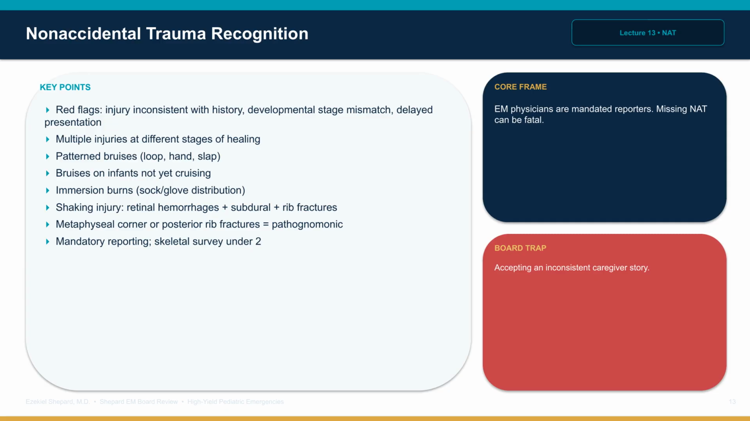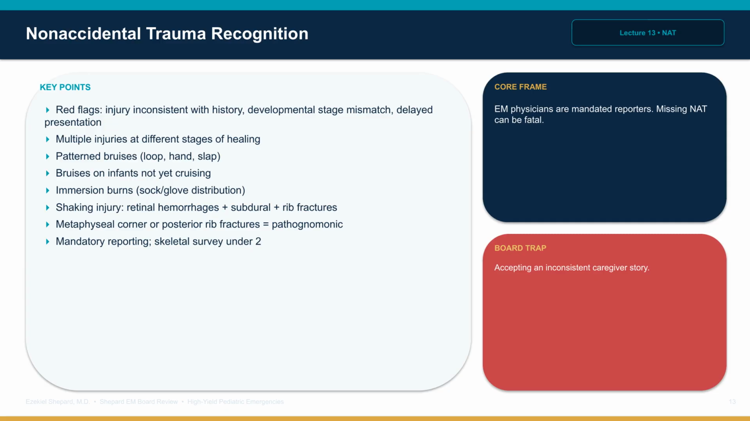Mandatory reporting to Child Protective Services and law enforcement is required. Skeletal survey for children under 2 with suspected abuse. Ophthalmologic exam for retinal hemorrhages. Document thoroughly. The board concept is that EM physicians are mandated reporters, and missing non-accidental trauma can be fatal.